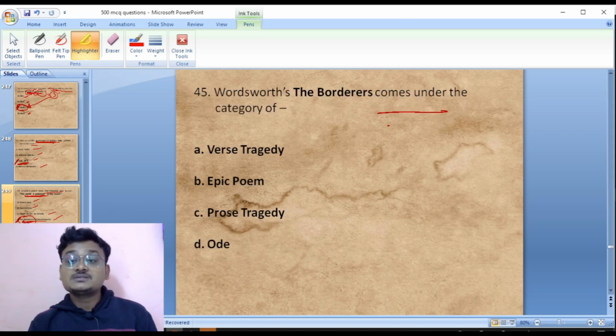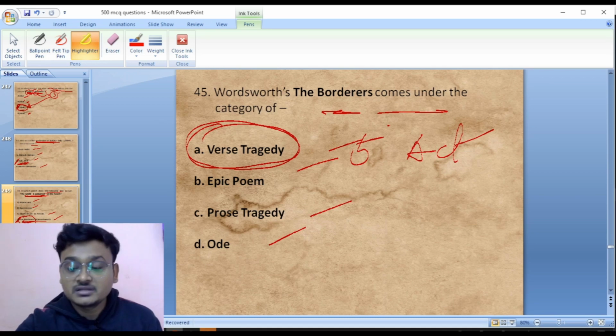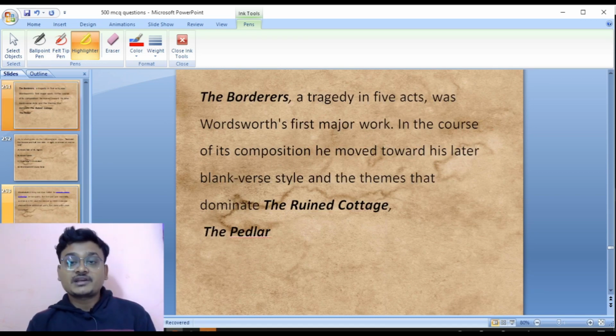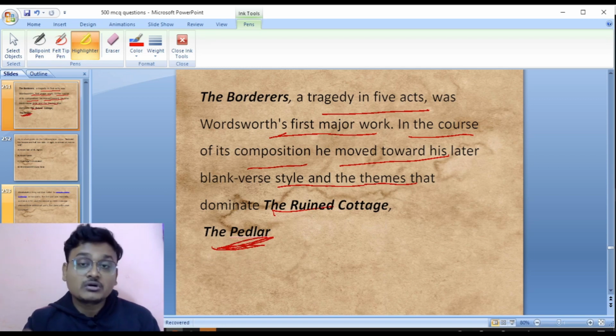Wordsworth's The Borderers comes under the category of verse tragedy, epic poem, or prose tragedy? So Wordsworth's The Borderers is a verse tragedy, a 5-act verse tragedy. The Borderers is a tragedy in 5 acts, Wordsworth's first major work. In the course of its composition, he moved toward his later blank verse style, and the themes that dominate The Ruined Cottage and The Pedlar. So The Borderers is a tragedy in 5 acts written by William Wordsworth.